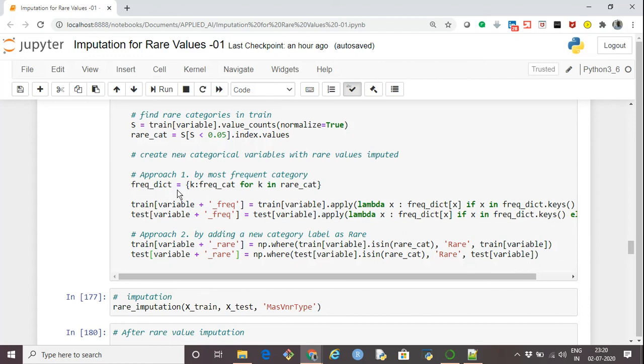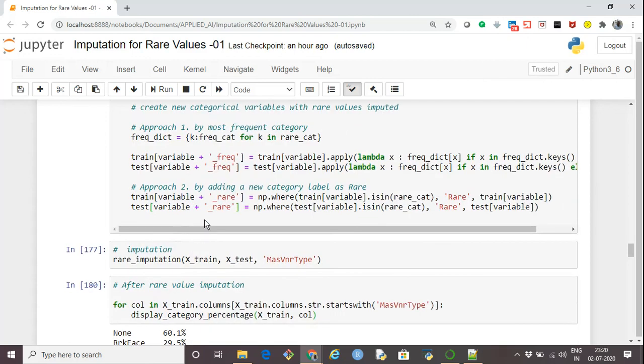So instead of making changes in the original column, I'm creating two new columns. One column representing the frequency and the other column representing the rare. If I'm making the replacement using the most frequent method, then it will be present in the variable underscore frequency column. And if I am following the imputation using the rare method, then it will be present in the variable underscore rare column.